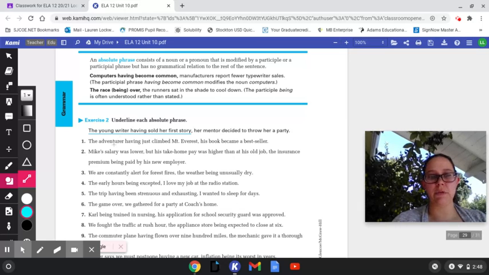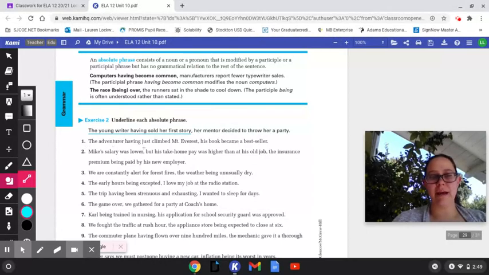So in exercise 2 here, we're going to underline each absolute phrase. The young writer, having sold her first story, her mentor decided to throw her a party. So, having sold her first story is a participle phrase that describes the young writer. Her mentor decided to throw her a party is a complete sentence. It could stand alone without that absolute phrase.